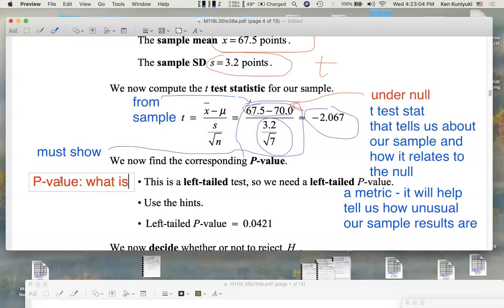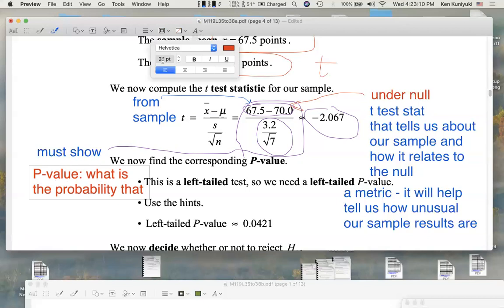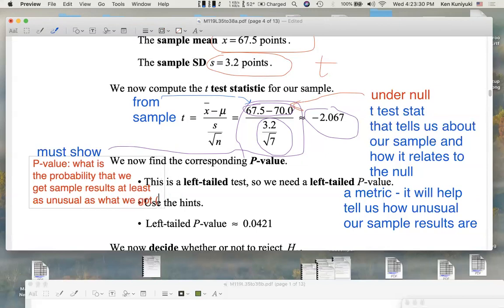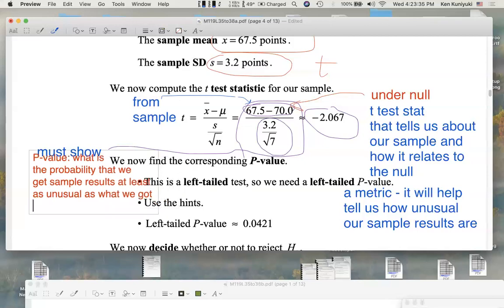What is the probability that we get sample results at least as unusual as what we got, namely that X bar, the sample mean, was 67.5 points? That was that number up here, remember?